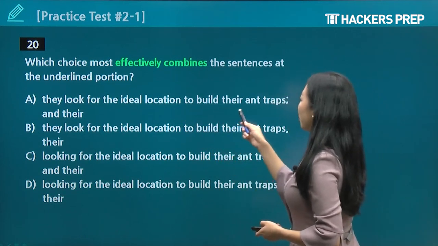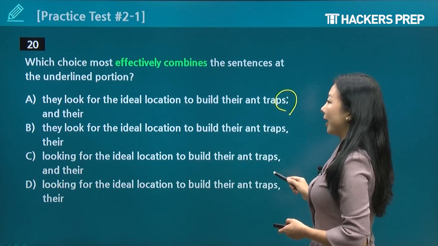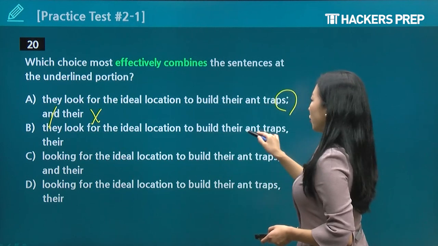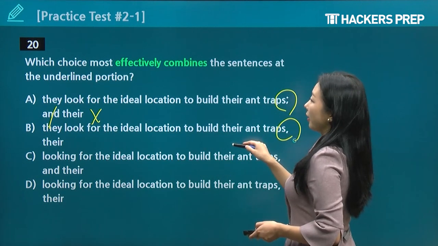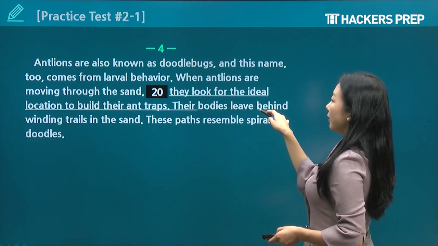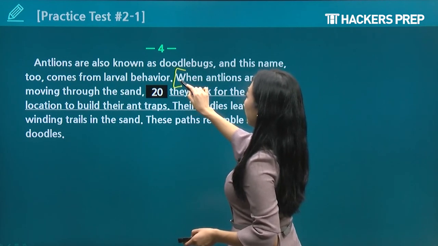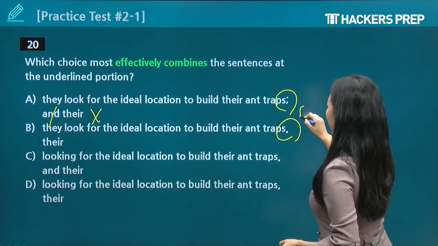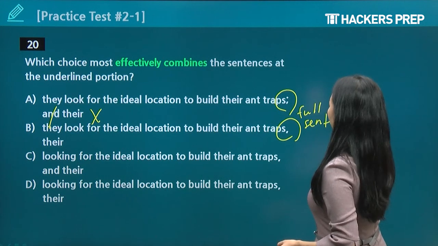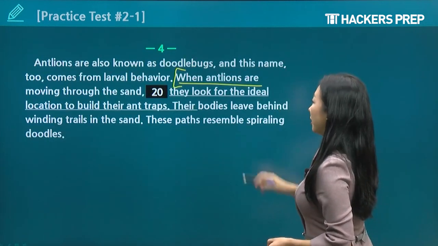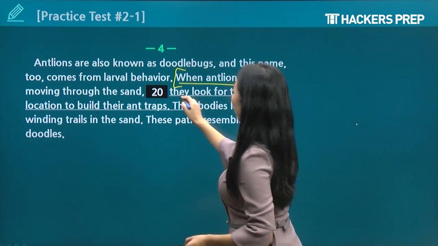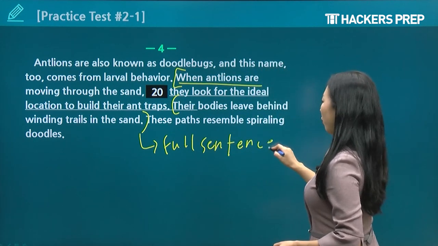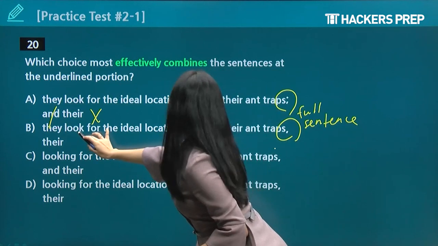They look for the ideal location to build their ant traps, semicolon, and there. We do not want a conjunction like "and" after a semicolon ever. They look for their ideal location to build their ant traps, comma, their bodies leave behind. The problem is, when antlions are moving through the sand, they look for the ideal location to build their ant traps, that's a full sentence. And after the comma, their bodies leave behind winding trails in the sand is also another full sentence. Can you have just a comma between two full sentences? No, you need a semicolon. So this one is wrong.